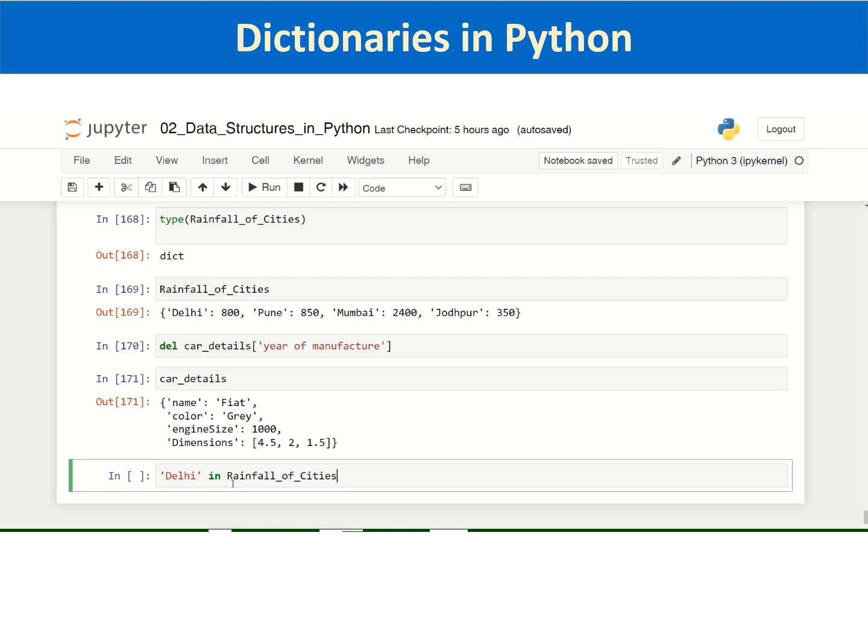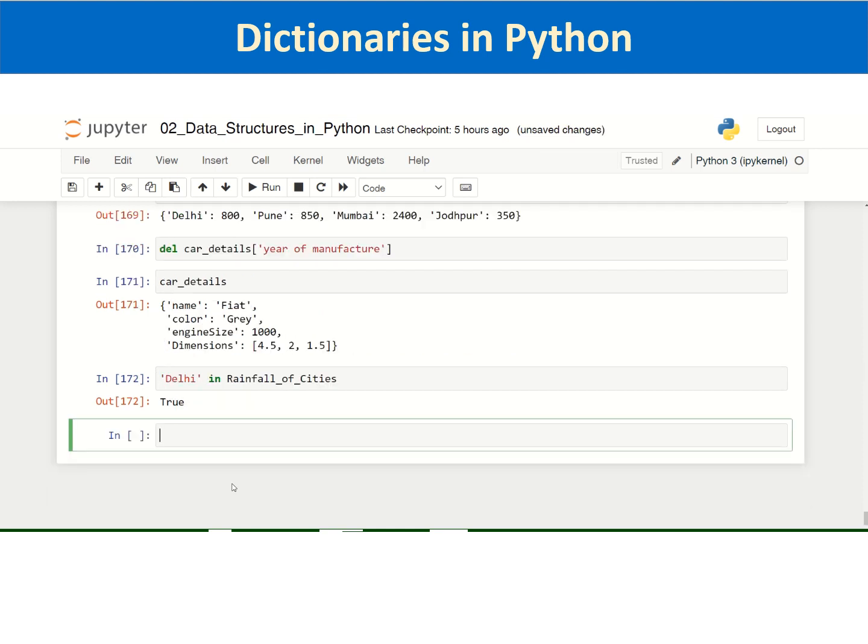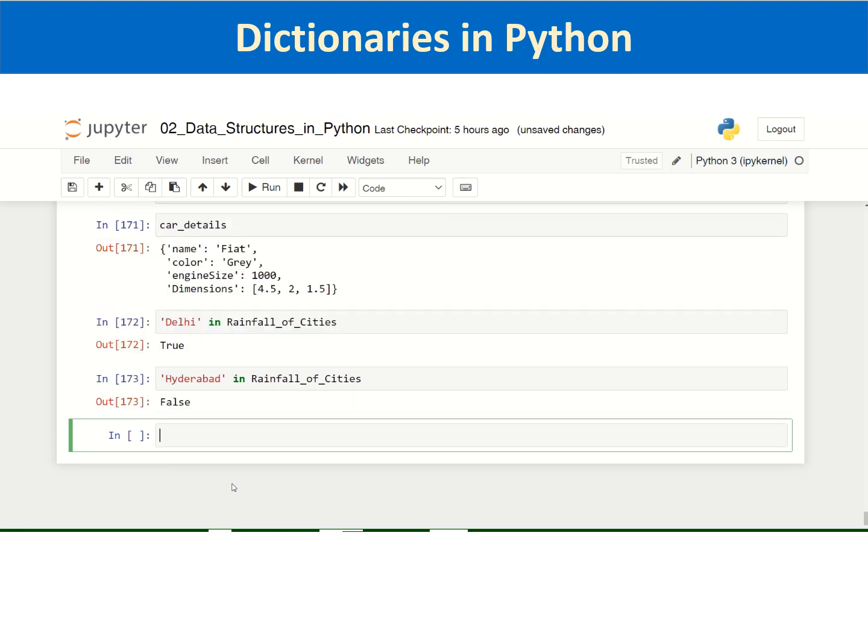Delhi in rainfall of cities returns true. Whether Hyderabad exists, no, it will return false, obviously. So you can check the existence of keys in a dictionary, whether a key exists in the dictionary or not.